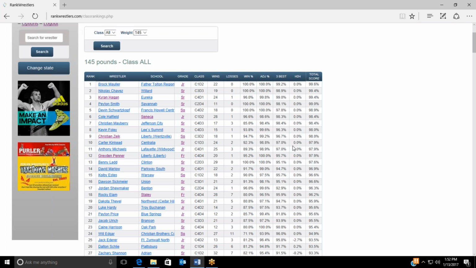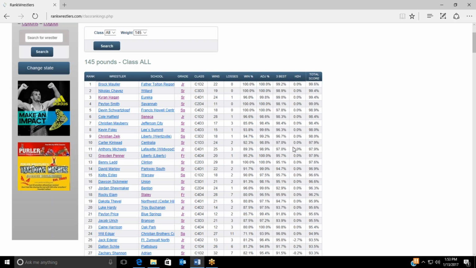As the season goes along, these adjustments can be a little confusing since there could be multiple head-to-head adjustments for the same wrestler. So for example, a wrestler may have beaten a higher ranked opponent and receive a positive head-to-head adjustment, but then also lose to a lower ranked opponent and receive a negative adjustment.